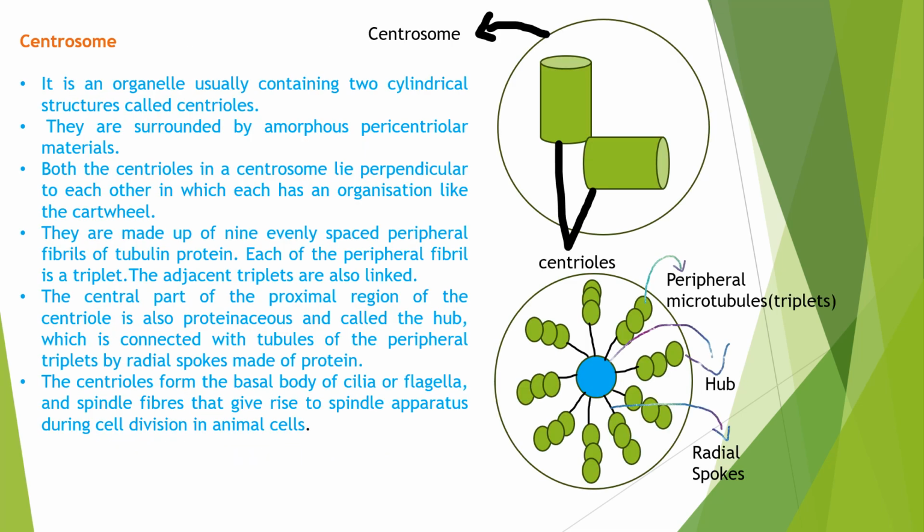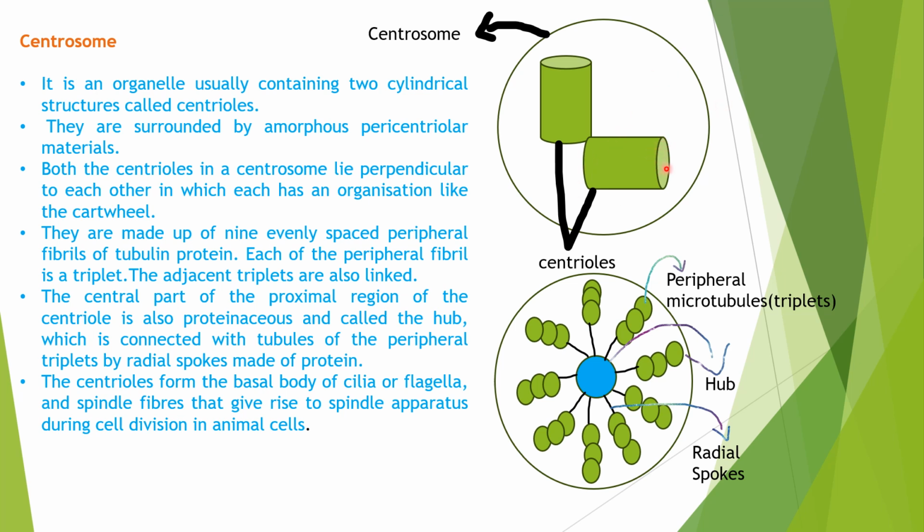As we have discussed initially, the centrosome is present only in animal cells. I have drawn the structure of a centrosome, for example. In the centrosome, there are two cylindrical structures. These two cylindrical structures are called centrioles. Remember this point: the centrosome contains two cylindrical structures called centrioles. The centrosome is surrounded by amorphous pericentriolar material. These centrioles are laid at a right angle to each other, that is, perpendicular to each other.